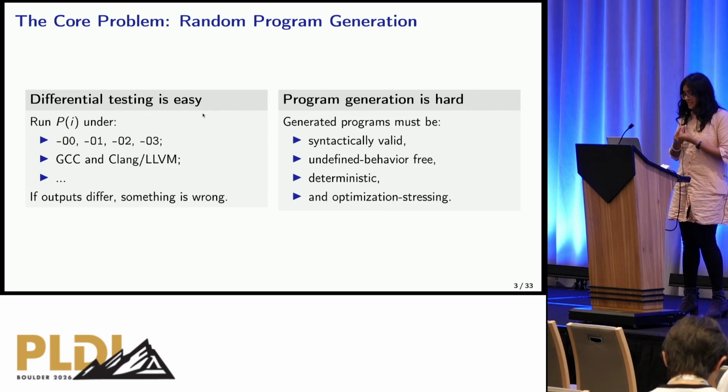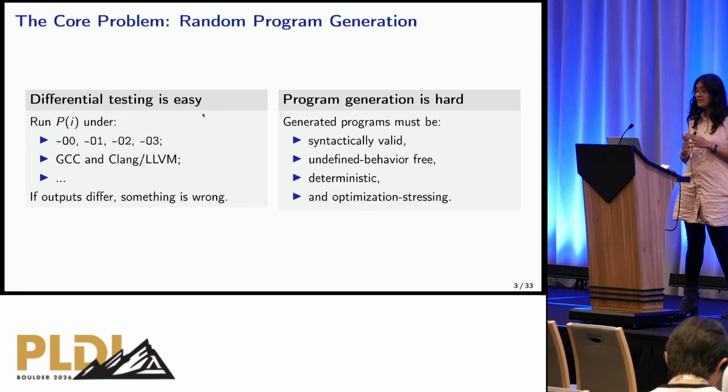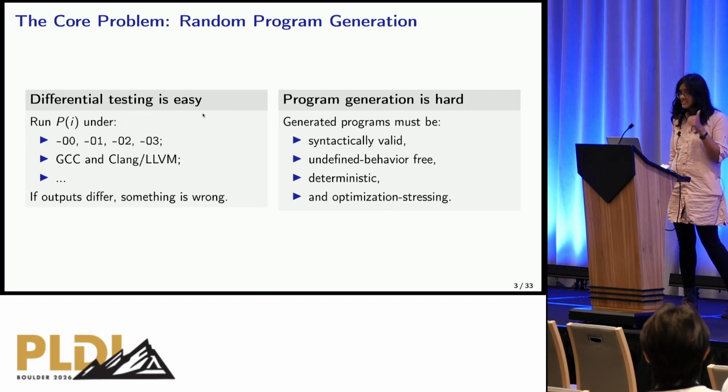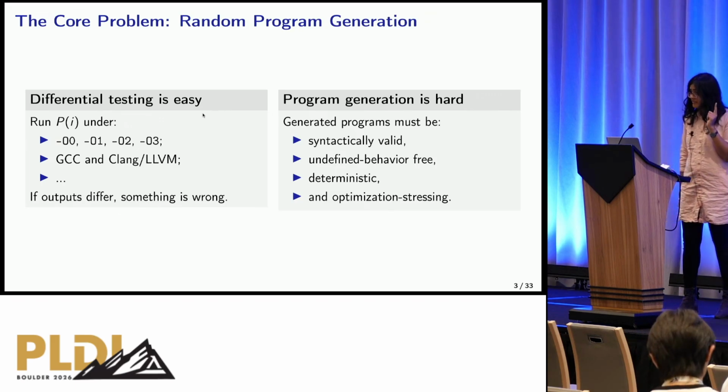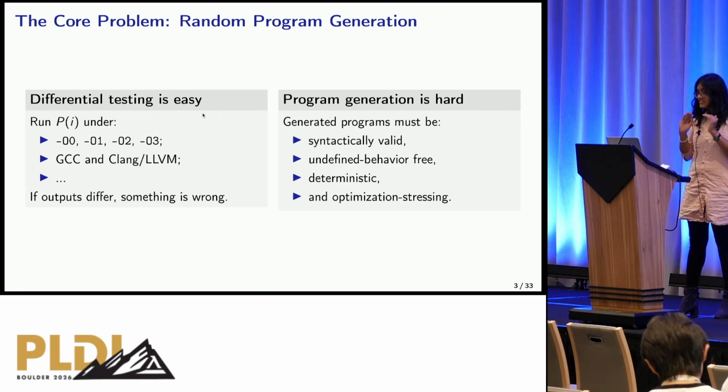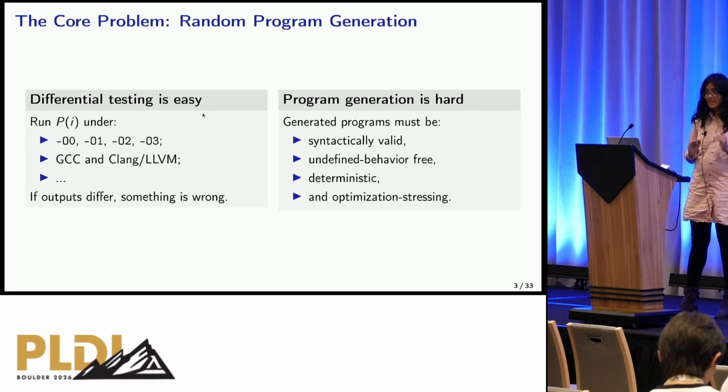The thing with generating these random programs is that if your random program accidentally happens to have UB, the compiler can do anything, including making the proverbial demons fly out of your nose. However, what we want to do here is generate random programs that are A, syntactically valid, B, UB-free, C, deterministic, and still nasty enough to stress test the gnarly regions of your optimizing compilers.